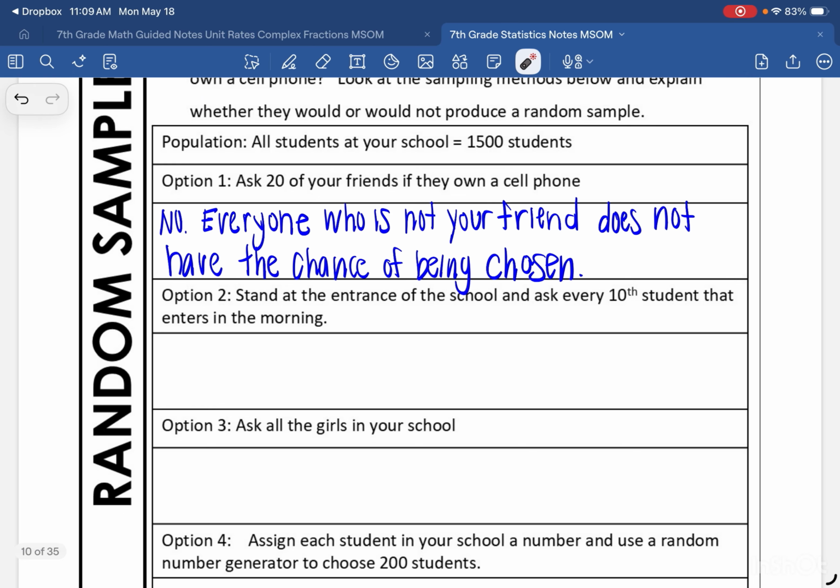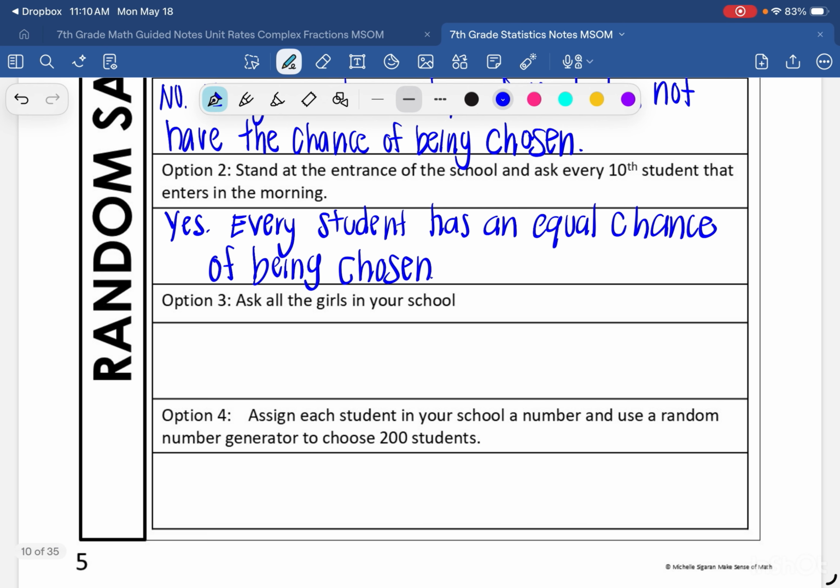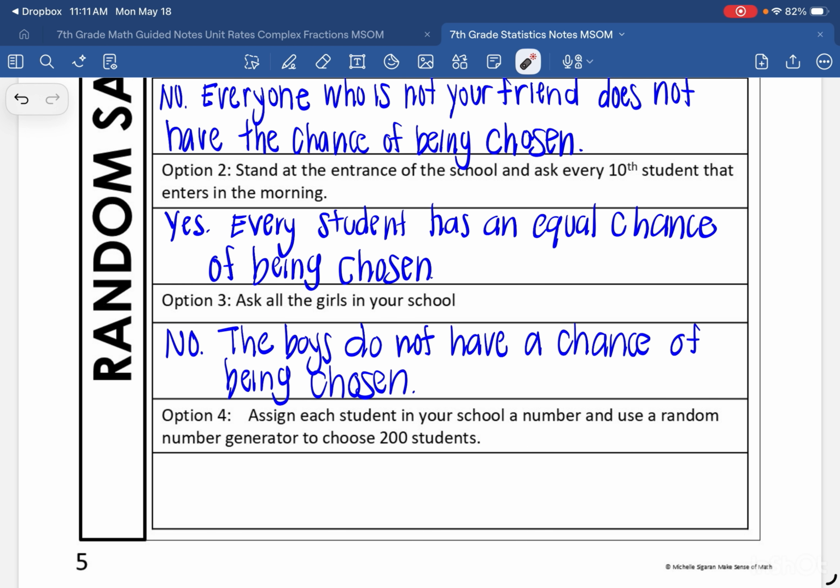Let's look at option 2. Stand at the entrance of the school and ask every 10th student that enters in the morning. Yeah, that's more likely to produce a random sample, since every student has an equal chance of being chosen. Let's look at option 3. Ask all the girls in your school. In that case, again, no, because the boys do not have a chance of being chosen. Option 4. Assign each student in your school a number and use a random number generator to choose 200 students. Again, yes, that would work because every student has an equal chance of being chosen.